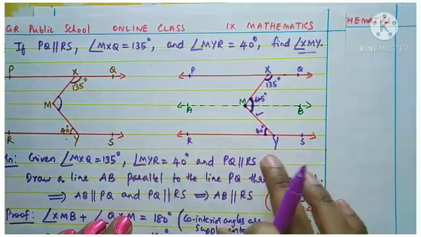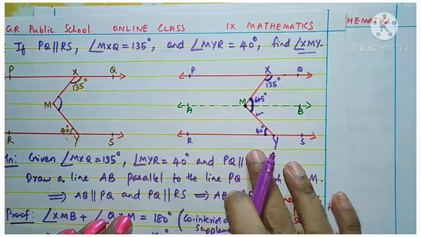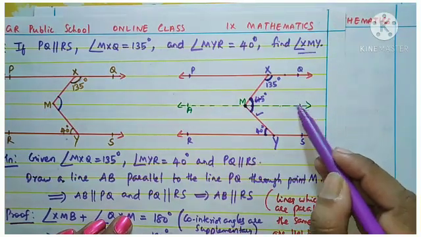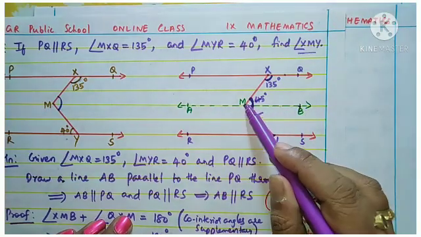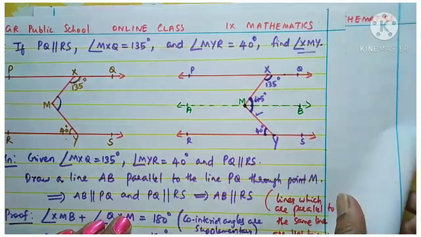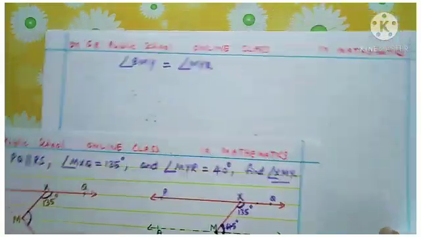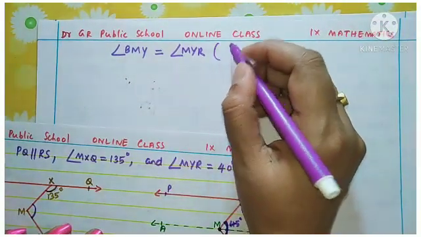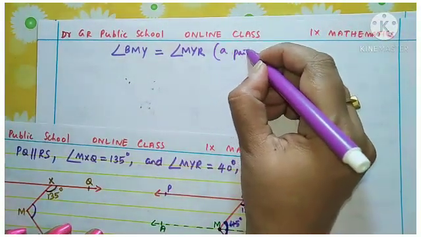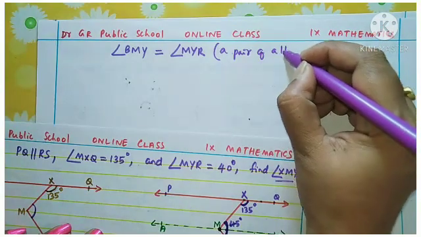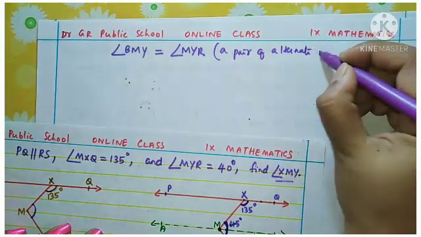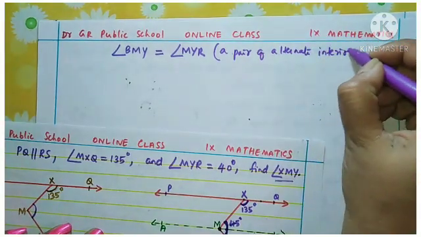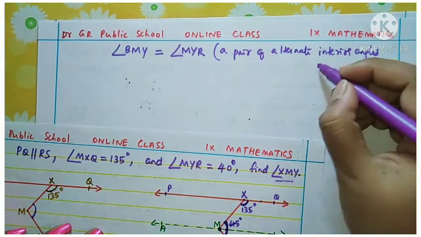So BMY equals MYR. The reason is a pair of alternate interior angles are equal.